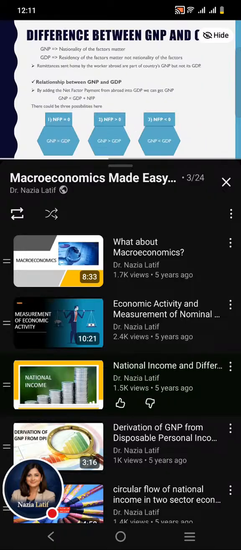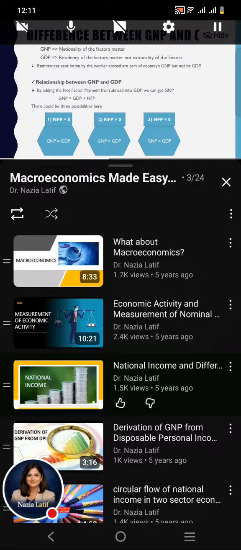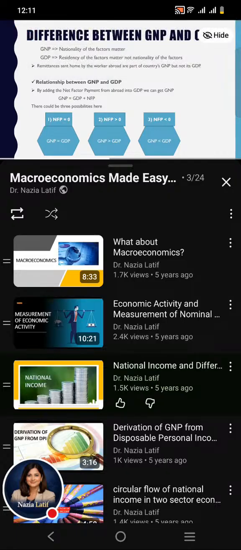After explaining the terms gross national product and gross domestic product, here we are going to derive the difference between GNP and GDP. Before explaining the difference, first we look at these two terms and explore how they are different from one another. The letter N appears in the middle of GNP and the letter D appears in the middle of GDP, and these central letters make the two terms different. So what do N and D mean?